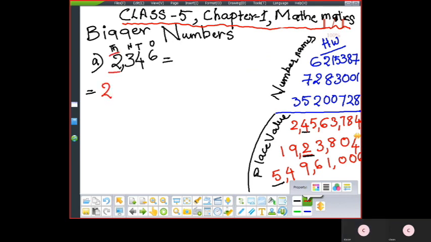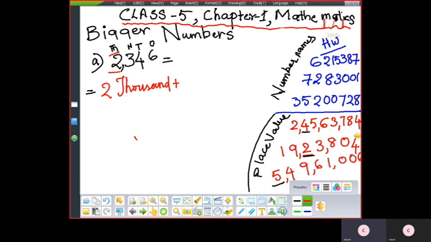Two thousand plus. So in the expanded form, you are aware that when you write the numbers expandedly, you will keep the plus symbol in between. What is expanded form? Expanded form of a number is written as the sum of its place value. Sum and plus, you will do it in between.